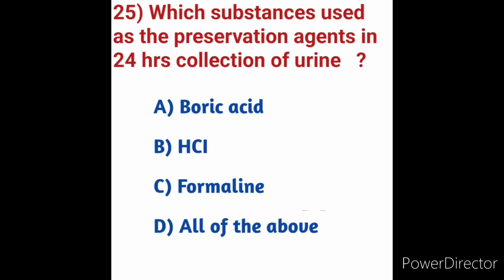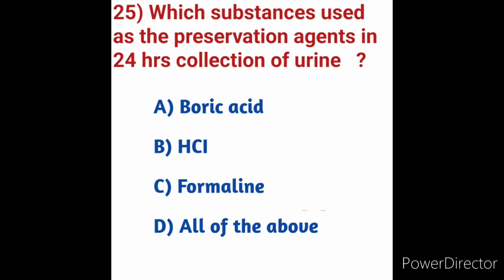Which substances are used as the preservation agents in a 24 hours collection of urine? So here, preservation agent in the 24 hours collection of the urine sample. We will see the options first. Option A, boric acid. Option B, HCl. Option C, formalin. Option D, all of the above.